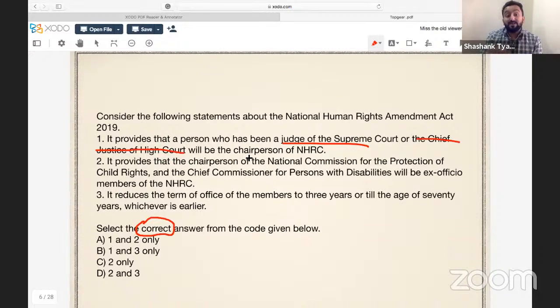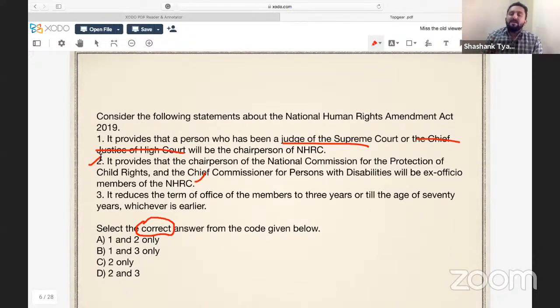As a person, this person can also be appointed as NHRC. It is not mentioned. Okay, so that is why this statement is incorrect. Second is, it provides the chairperson of National Commission for Protection of Child Rights, means NCPCR, and Chief Commissioner for Persons with Disabilities will be ex officio members of NHRC. Yes, this statement is correct.